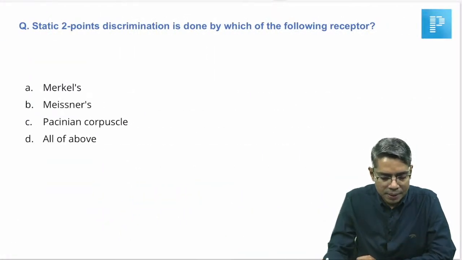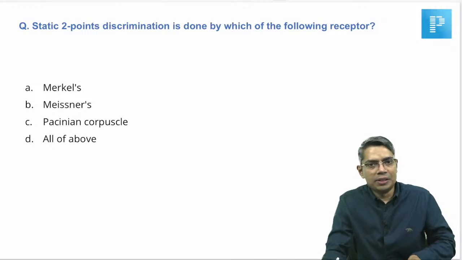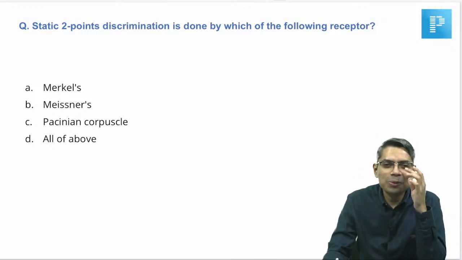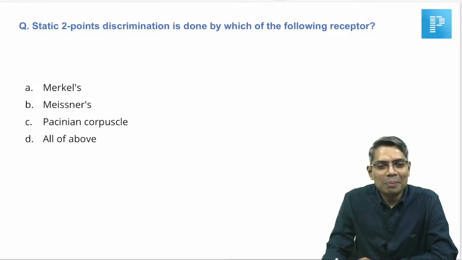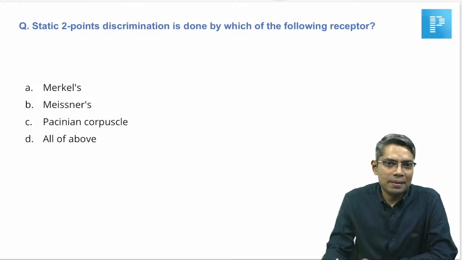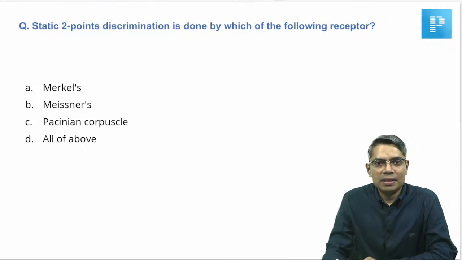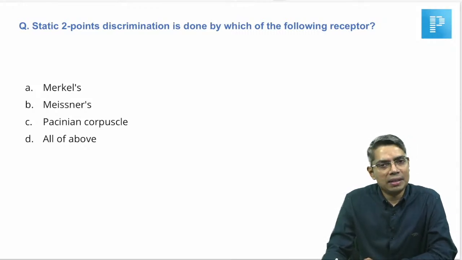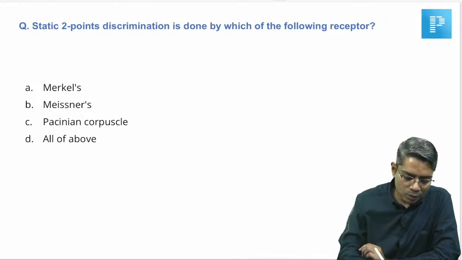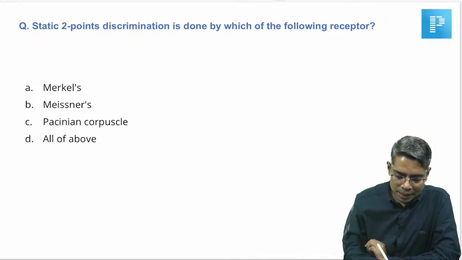Okay, great. So, static 2-point discrimination. This is one of the controversial questions. I told you multiple times repeatedly that for 2-point discrimination the main receptor is Merkel's, and for Braille also the main receptor is Merkel's. Okay.